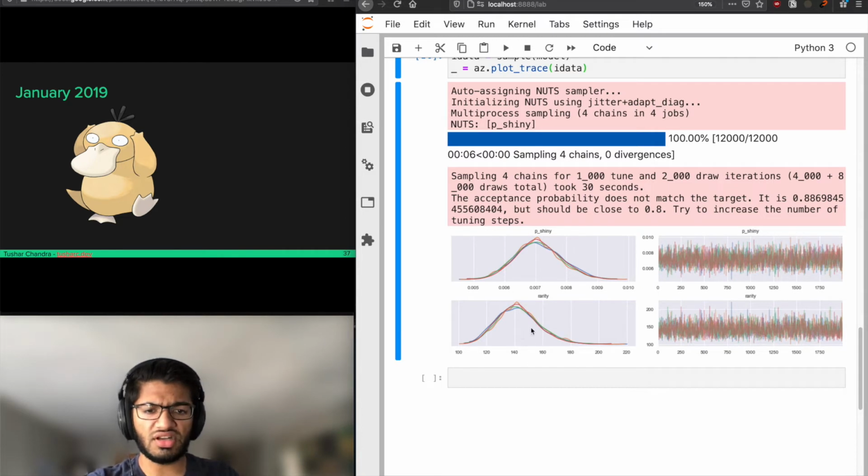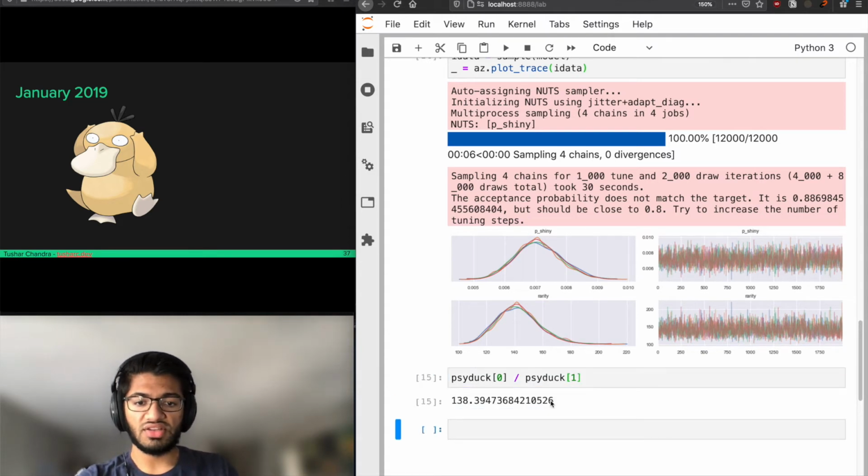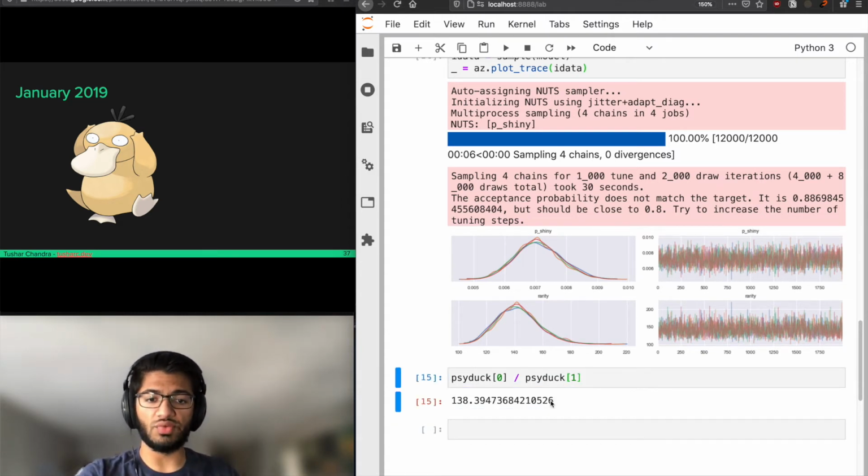So remember that our prior was also centered around 1 in 150, but now we see our posterior is centered around 1 in 140. And the reason for that is because the shiny rate that was observed for Psyduck was like 1 in 138. So you can see that our posterior isn't actually exactly centered at what we observed for Psyduck. It's centered really close to that, but a little bit north of that and still closer to the prior. That makes sense because our posterior is a combination of our prior and our data, and not just our data alone.